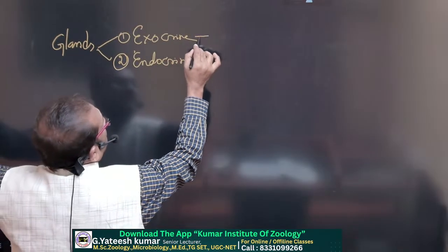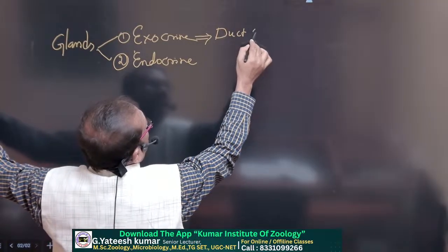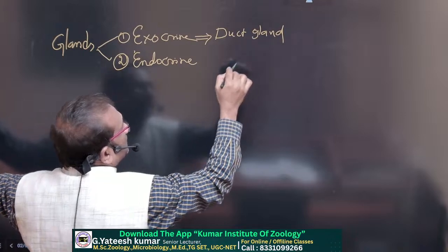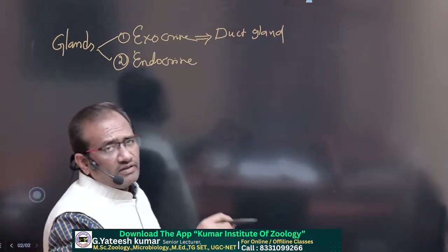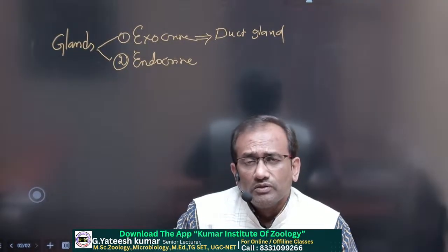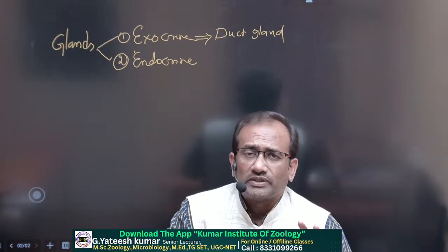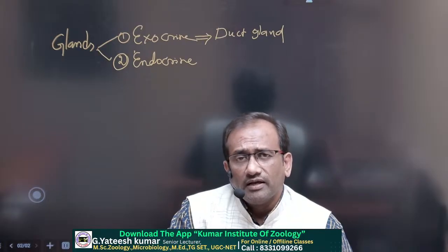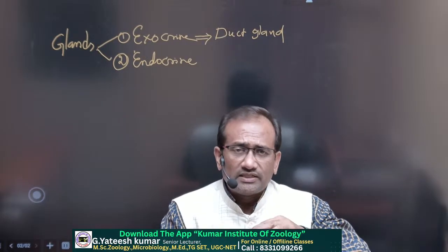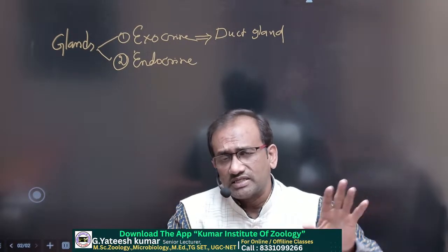Exocrine glands are also called duct glands. They have a tube or a duct, and through that duct the liquid, the juice, enters into the target organ. So ducts, otherwise tubes, are present in the exocrine glands. After release, the secretions enter the tube.